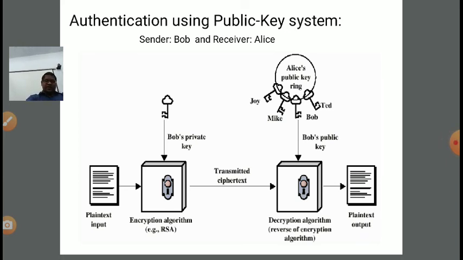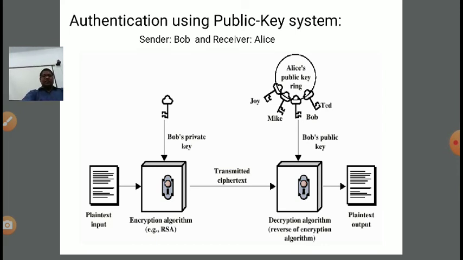And finally, if it gives plain text, as the initial plain text was, it means authenticity is fully ensured. Clear? So in this manner, we can ensure the authentication of the sender, as well as the authentication of the receiver also, right?